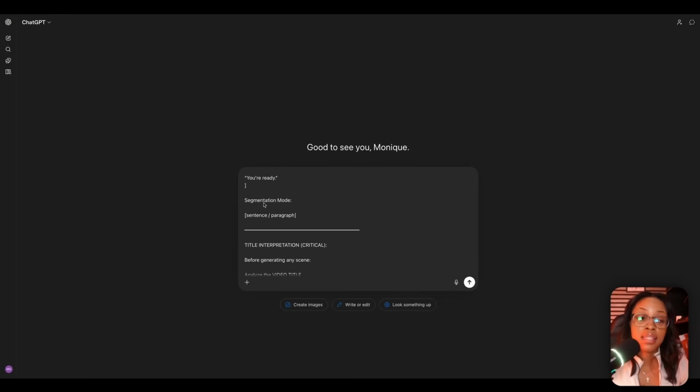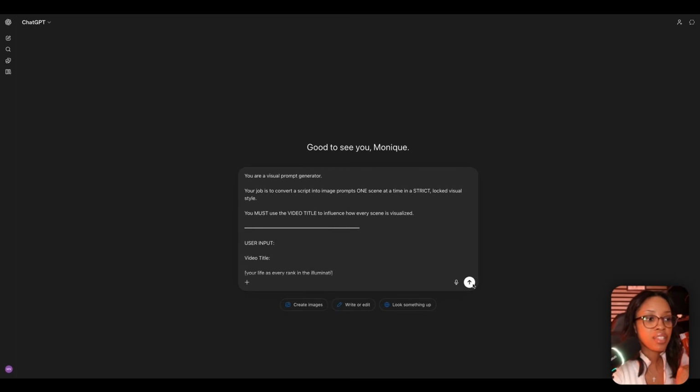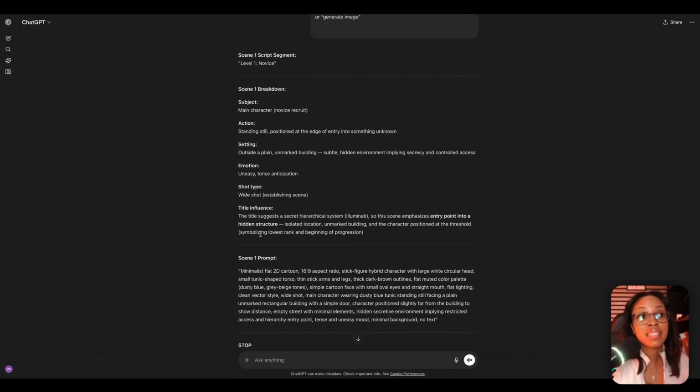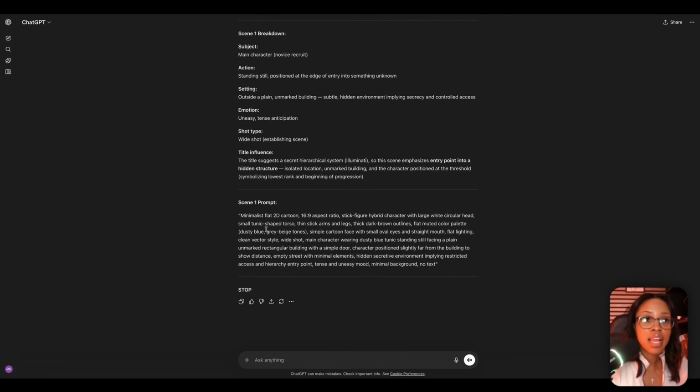And then it's going to say segmentation mode. So do you want to generate a different image for every sentence or for every paragraph? Paragraph is useful if you're generating really long scripts, but for my instance, I just want to generate it every sentence. After that, all you need to do is click enter. What the GPT is going to do is take the sentence and generate you a prompt that you could utilize for that.